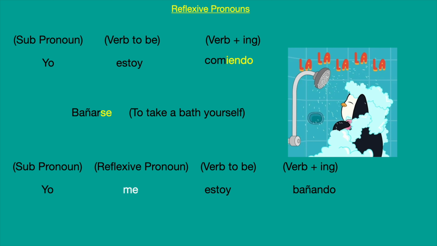So bañando. Yo me estoy bañando. And remember the pronunciation of the ñ, which we did in our first lesson on vowels. Yo me estoy bañando. I am taking a shower. So that is how you add the ing to the reflexive verb as well.